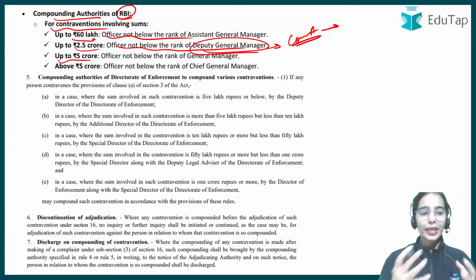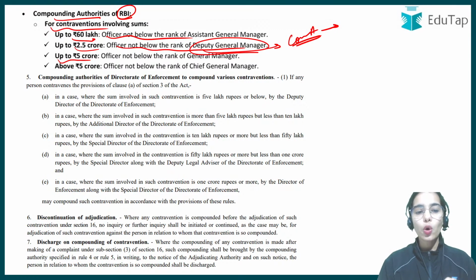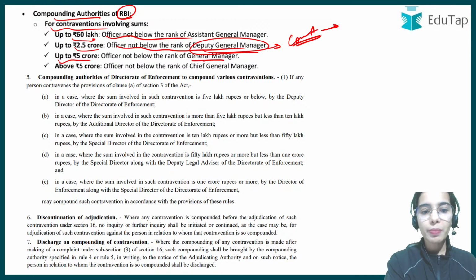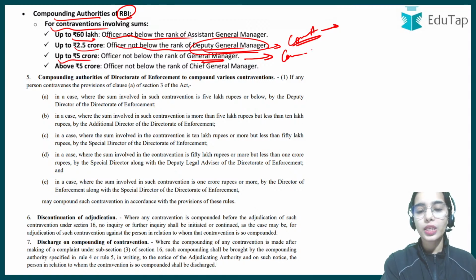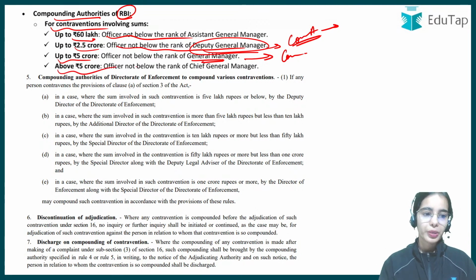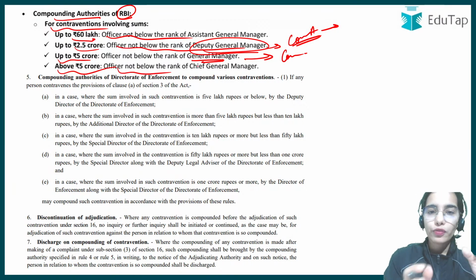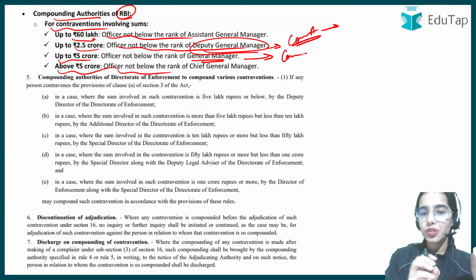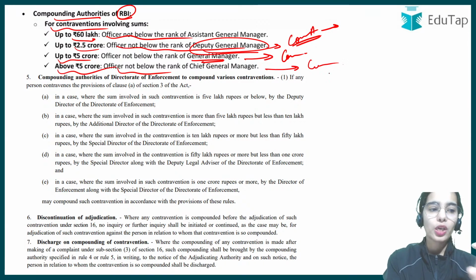If the violation is up to 5 crores, an officer not below the rank of General Manager will be chosen. If the violation is above 5 crore rupees, an officer not below the rank of Chief General Manager will do the compounding.